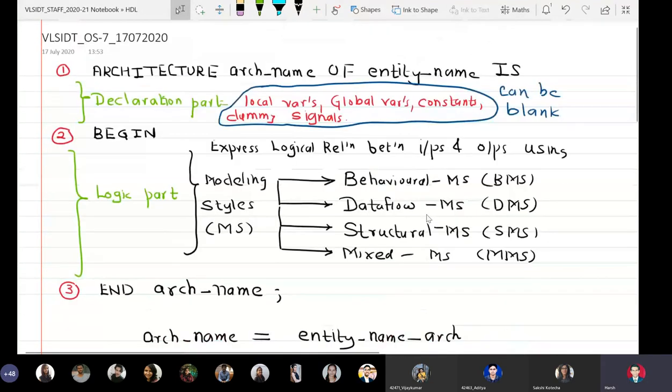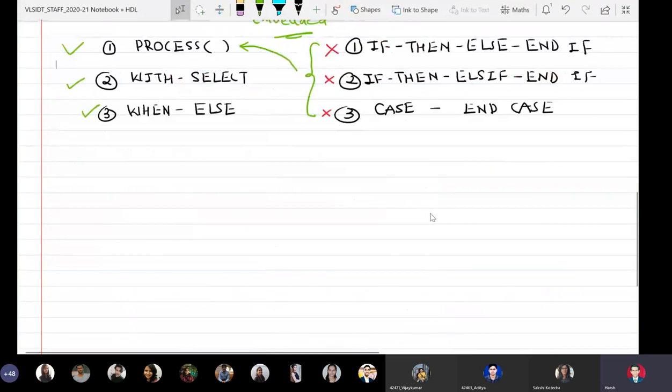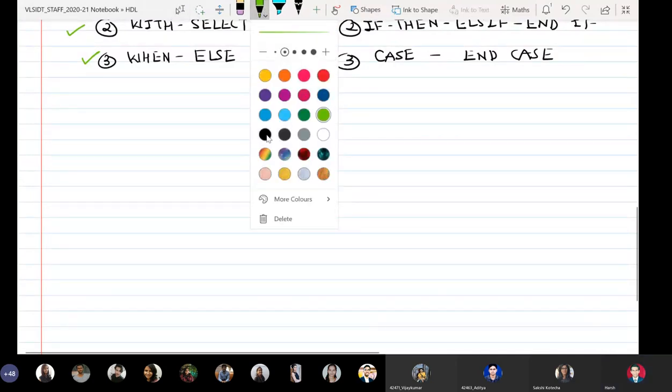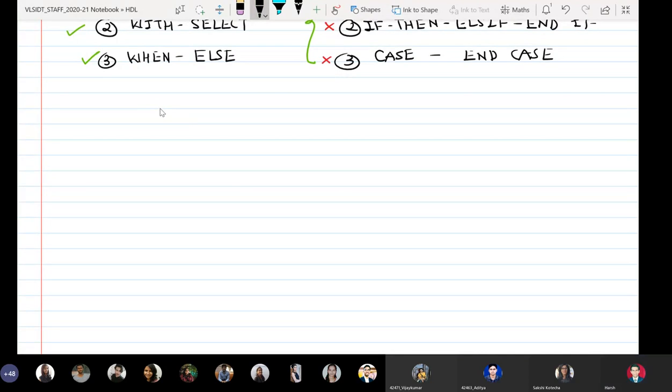Okay, so this was about the architecture body. So now what we will do, we will write the architecture body for an AND gate. Here, our entity, this is our block diagram.